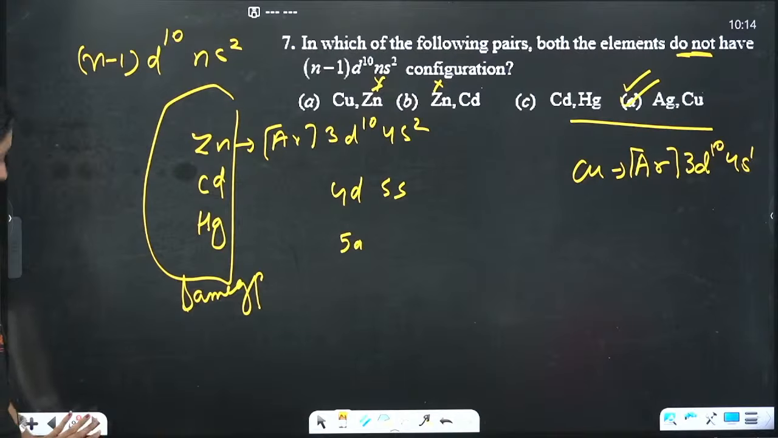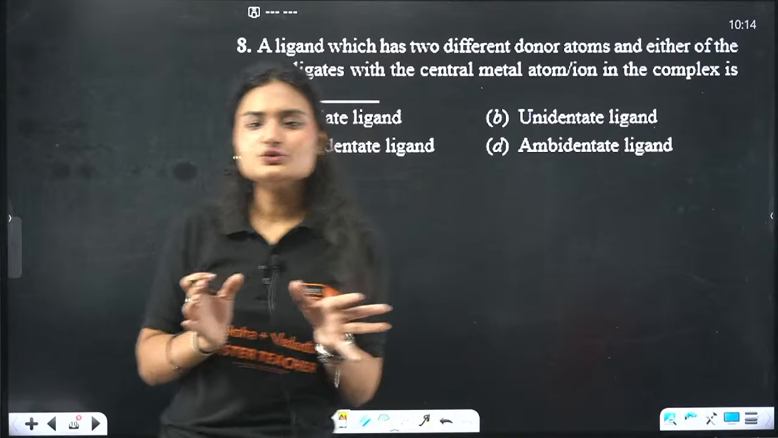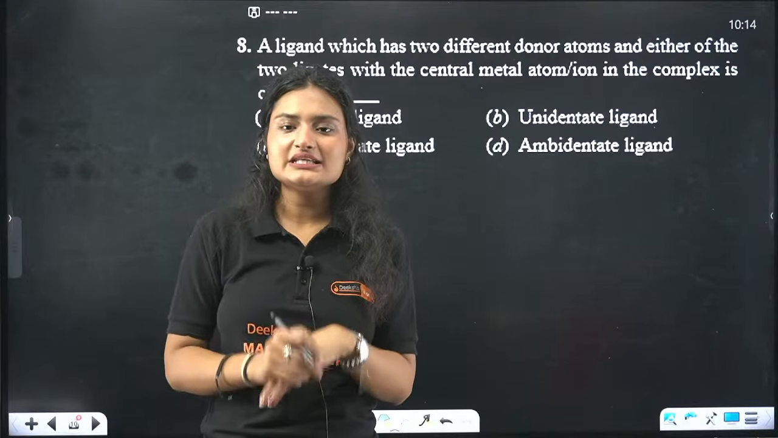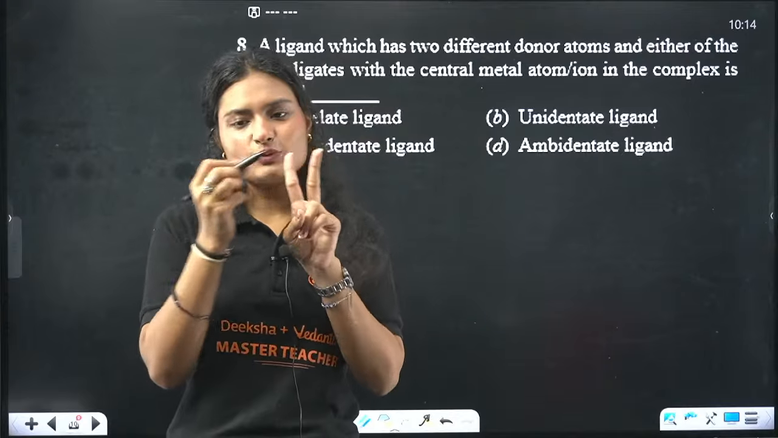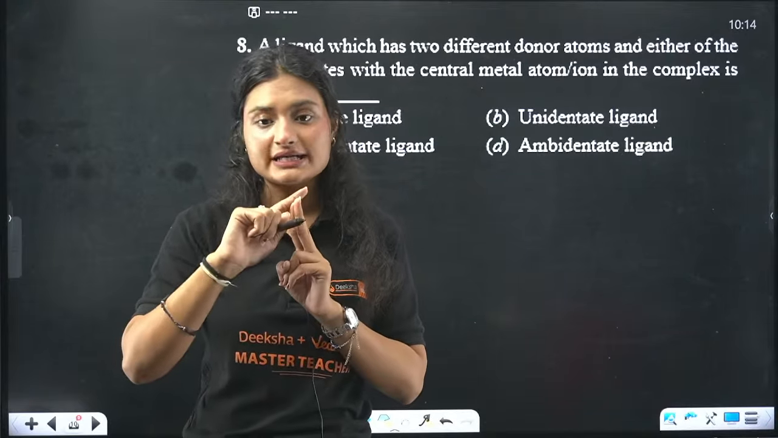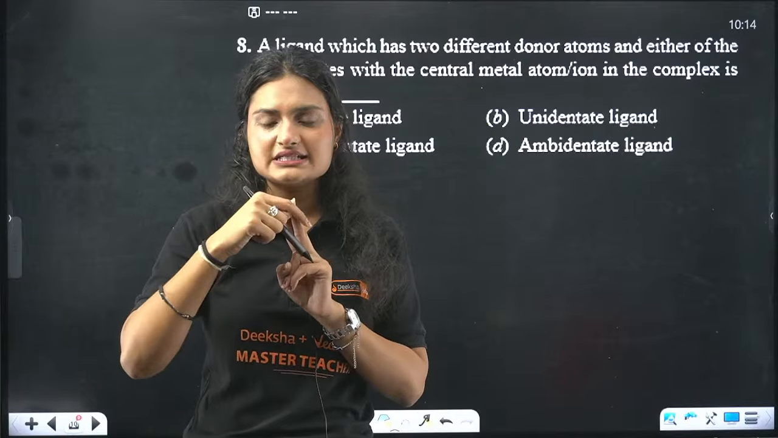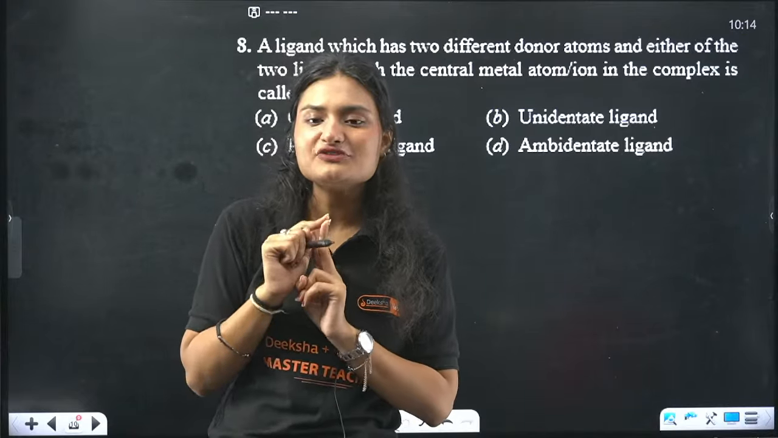Done. Next question: a ligand which has two different donor atoms, and either of the two ligates with the central atom or ion in the complex. What is that ligand? We have two names: one is ambidentate, one is bidentate, but both have two donor sites. But what is the difference?